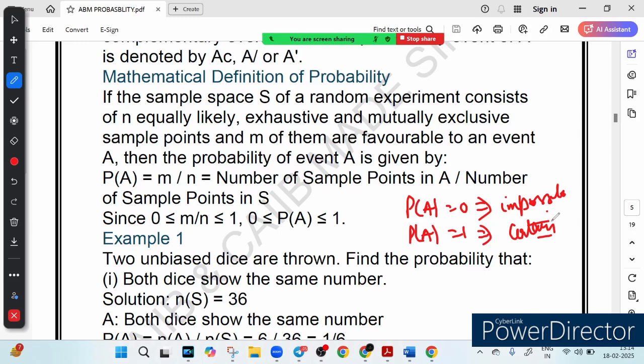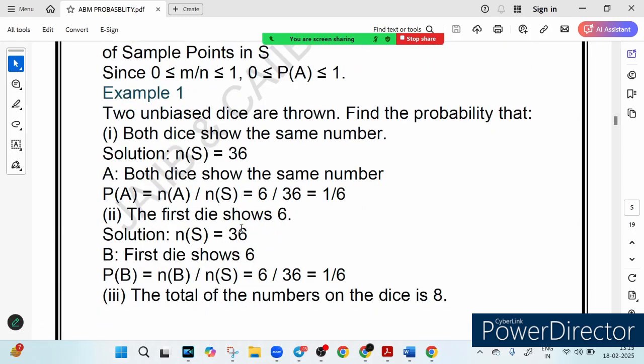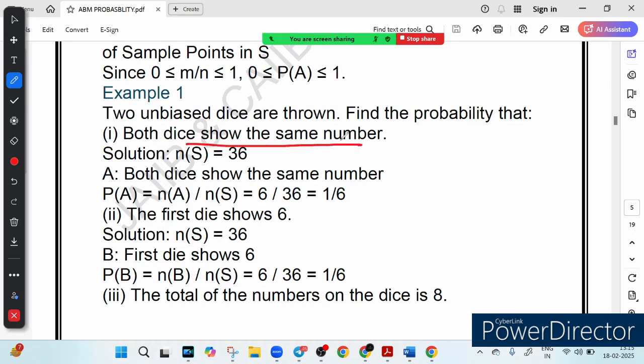So let us move through some examples to make it more clear. What happens when you roll 2 dice? Let's solve 3 probability scenarios step by step in the simplest way possible. The first scenario: 2 unbiased dice are thrown. Find the probability that both dice show the same number. Imagine you roll 2 fair dice. What is the probability that both will show the same number?